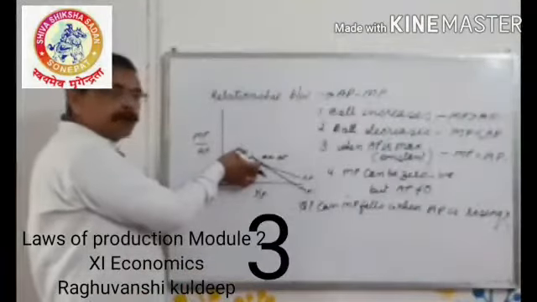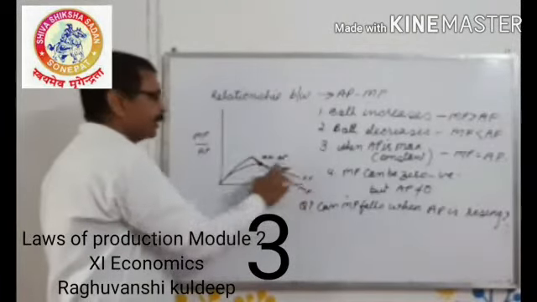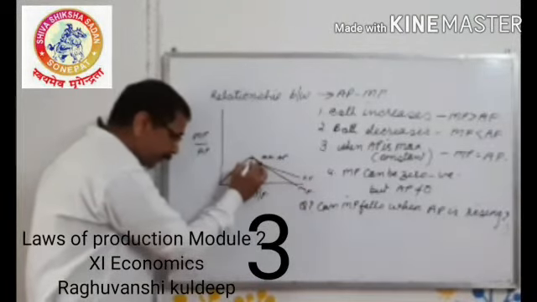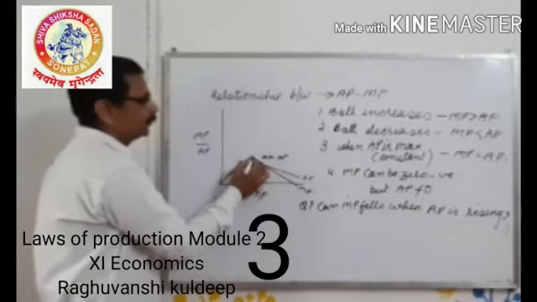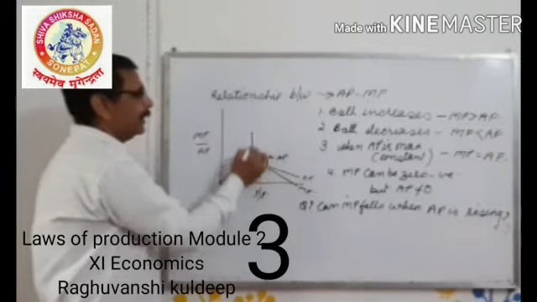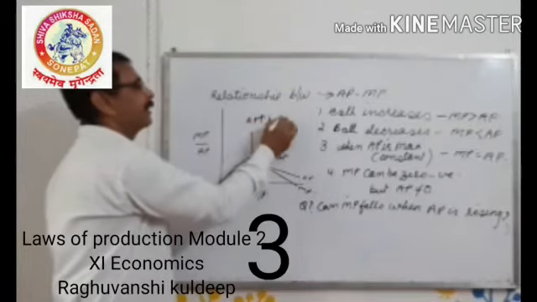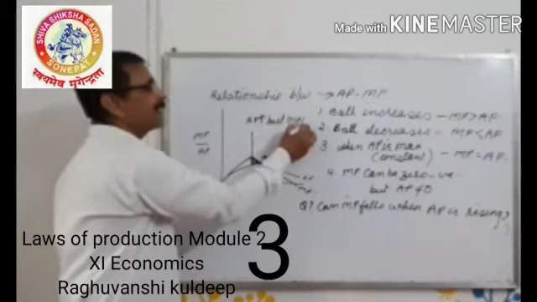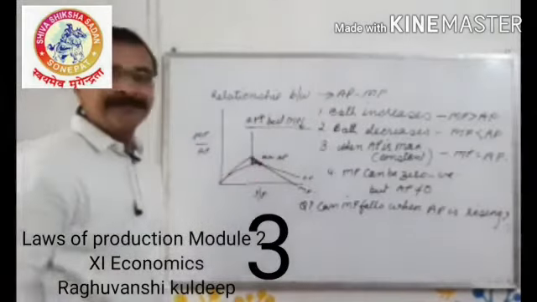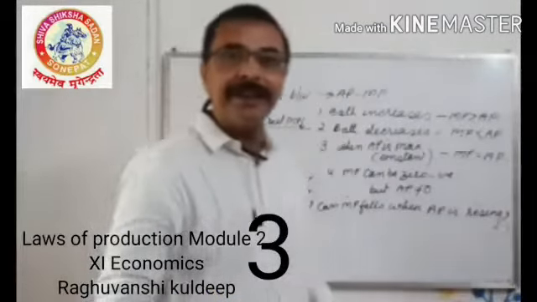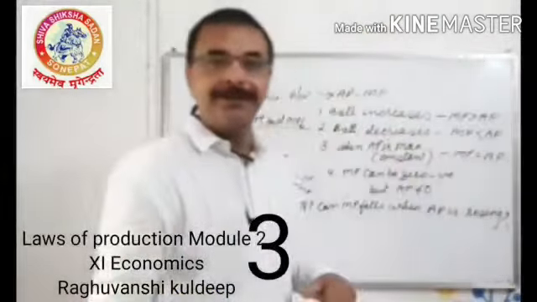In the initial stage, both are increasing. In the final stage, both are decreasing. But watch this part. What's happening? AP is increasing, but MP is decreasing. So no relation is being followed here in this shaded part.